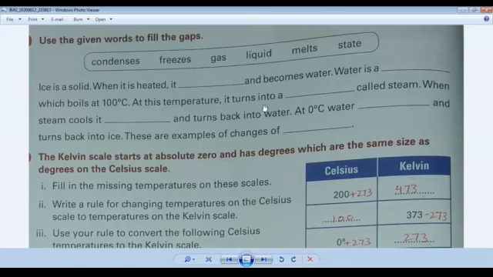In the fourth option, when steam cools, it condenses and turns back into water. At 0 degrees water freezes, and these are examples of changes of state. I hope you understand it. You have to fill in your book, and you also have to do this exercise in your copy in written form. Now come to the next question.